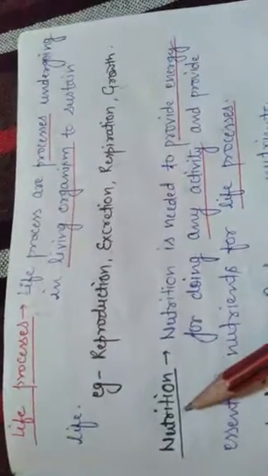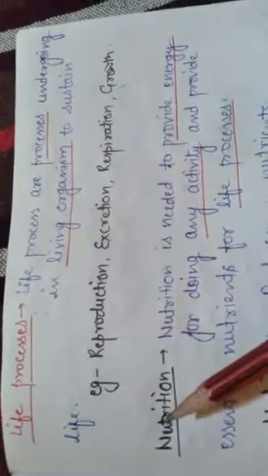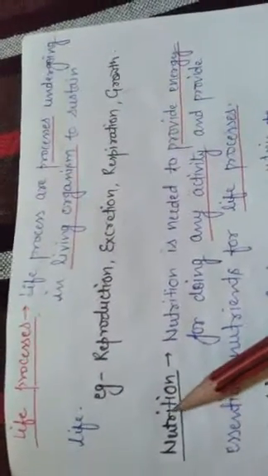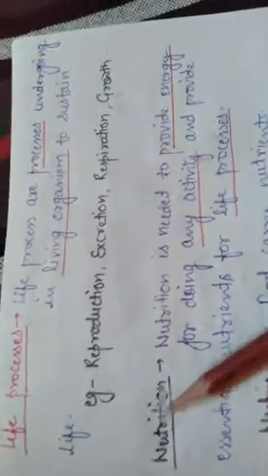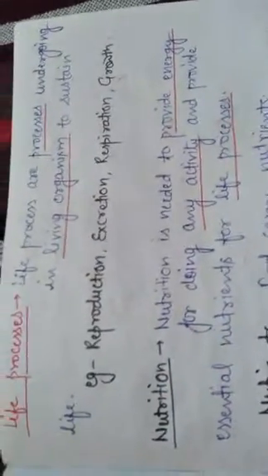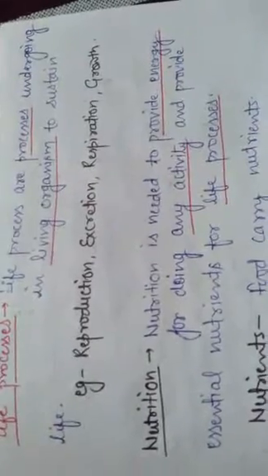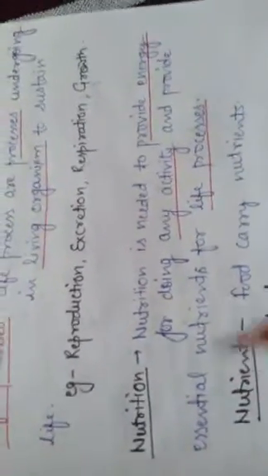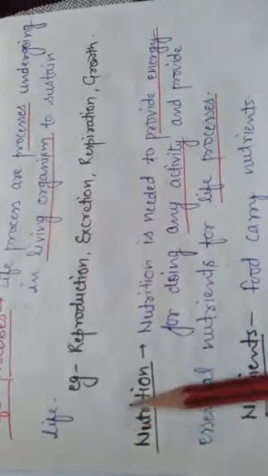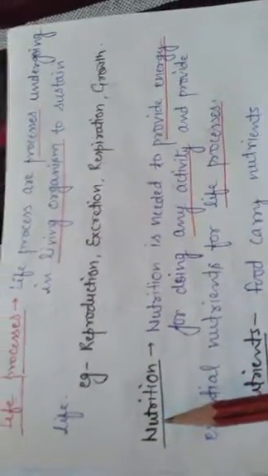So first we will pay attention to the life process that is nutrition. In nutrition we will get information about how various organisms get their own food. So what is nutrition? Always be careful. This process occurs in living things.